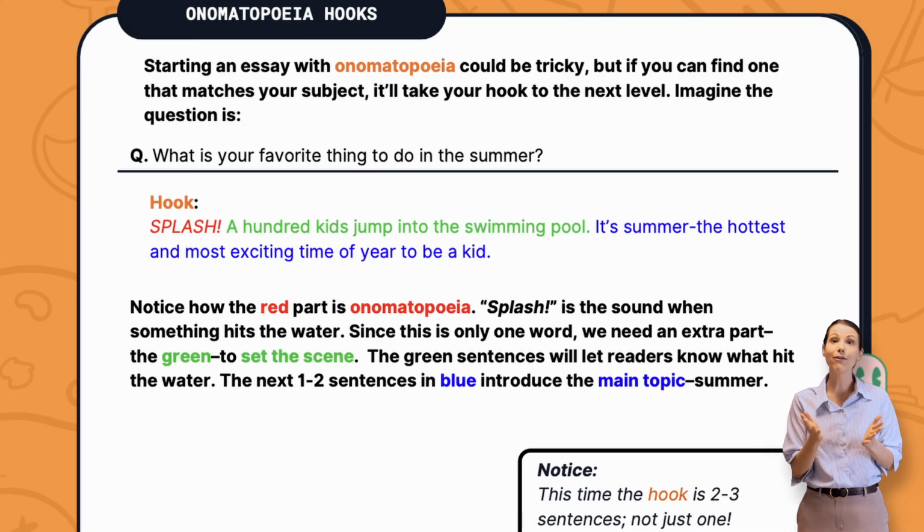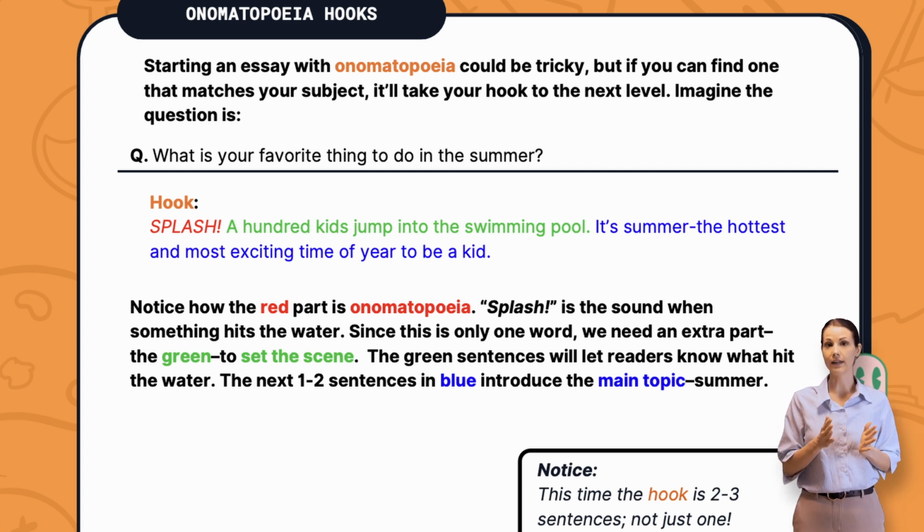Now let's look at how to use these onomatopoeias as a hook. Starting an essay with an onomatopoeia could be tricky, but if you can find one that matches your subject, it'll take your hook to the next level. Imagine the question is this: what is your favorite thing to do in the summer? Your hook might sound like this: Splash! 100 kids jump into the swimming pool. It's summer, the hottest and most exciting time of year to be a kid.